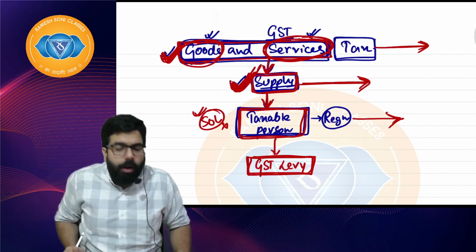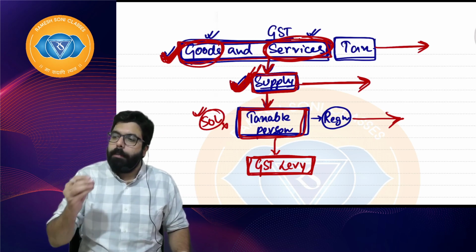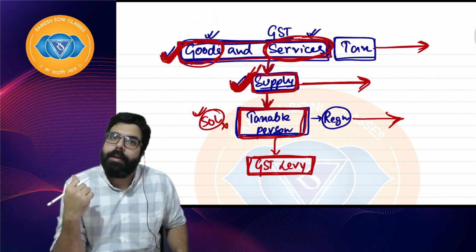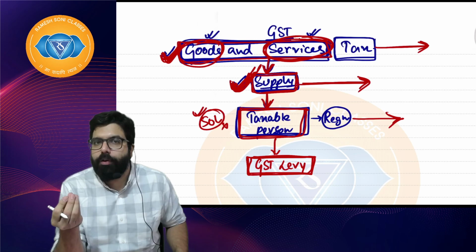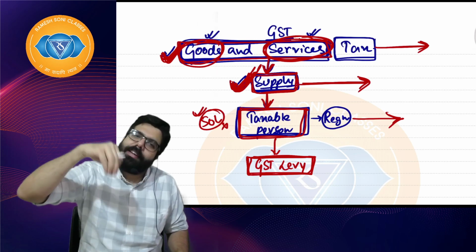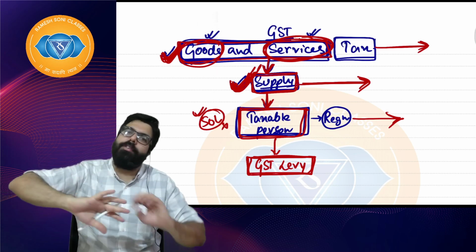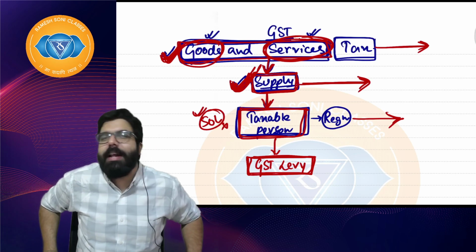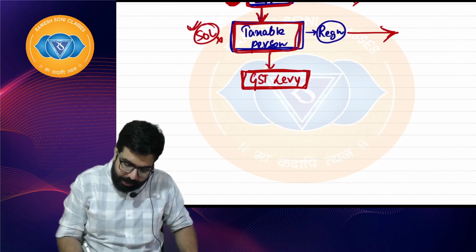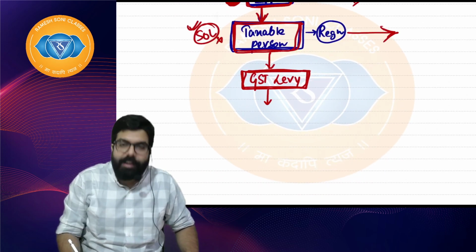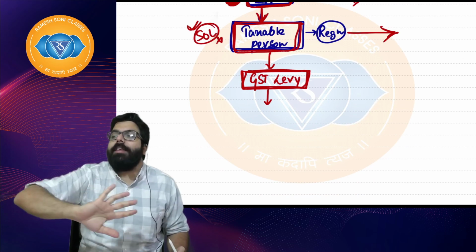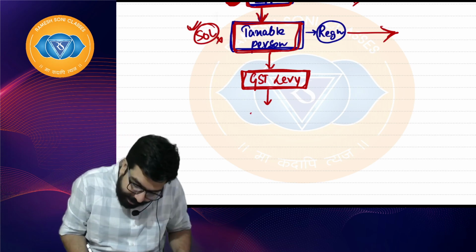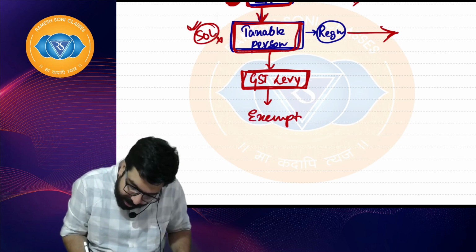Now, I will tell you an example: milk. Milk is a public necessity item. Although GST is levied, GST is imposed on milk also, because GST is levied on all goods and services, but in public interest, the government has gone ahead and exempted some items. Even though GST is levied, the government is telling us we will not collect GST, we will exempt them in public interest, and hence we will see that for some items exemption is being provided.